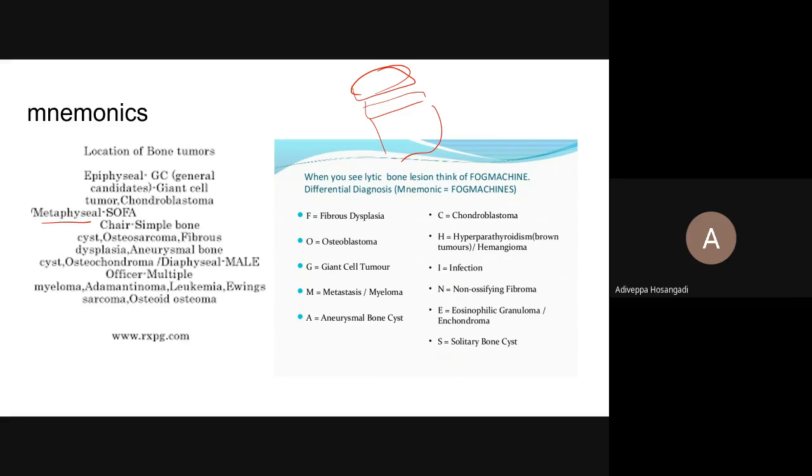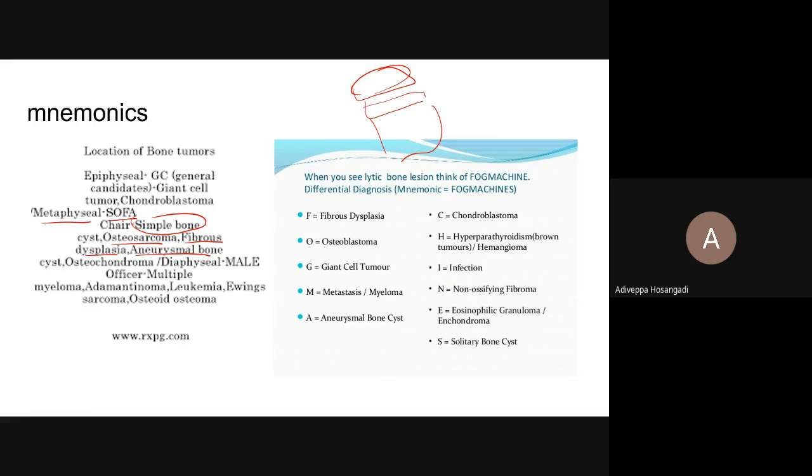Metaphyseal: osteosarcoma, simple bone cyst, SOFA. Simple bone cyst, osteosarcoma, fibrous dysplasia, and aneurysmal bone cyst. I think it is a good idea to please remember these mnemonics.